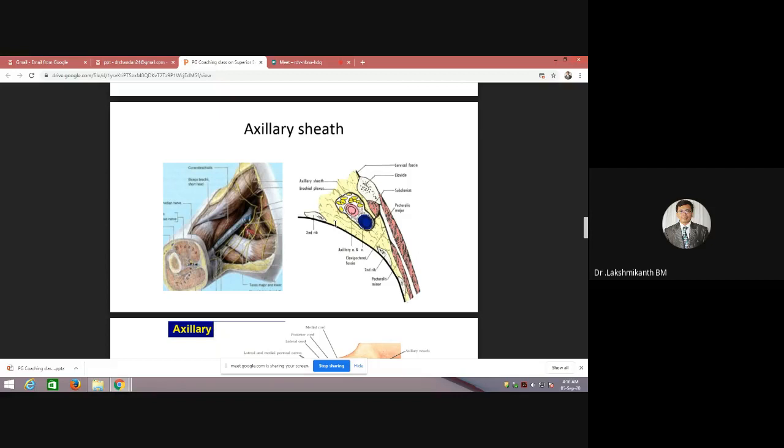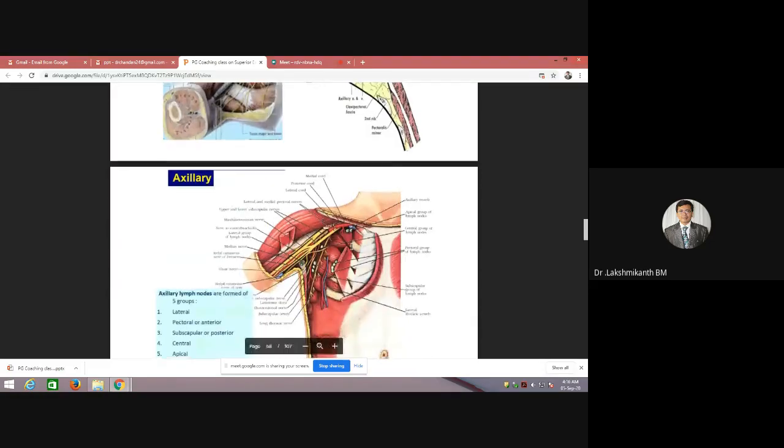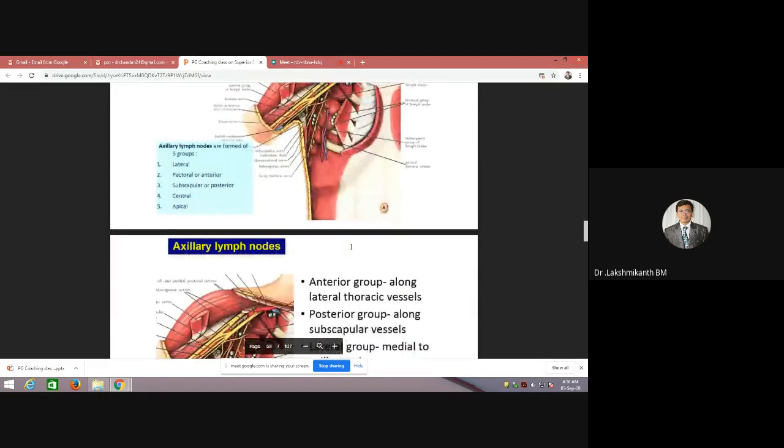Okay, if you try to see this diagram, can you appreciate it is covering the artery and the nerves, but it will not be covering the vein. If you try to see, the vein needs to expand. So usually this sheath will not cover the vein. Okay, fine. So that's just a simple clue.